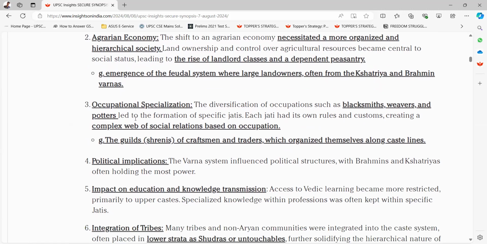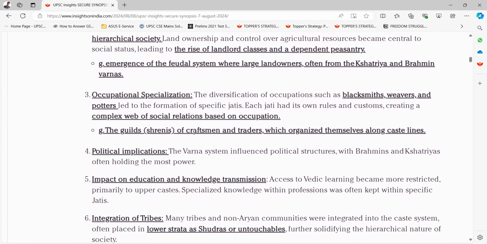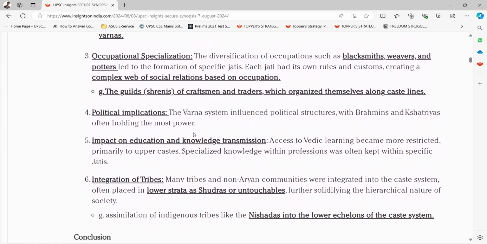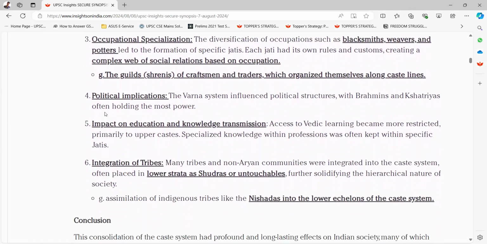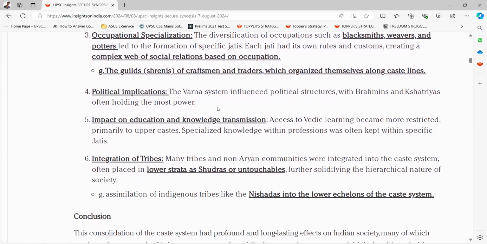Third is occupational specialization. The diversification of occupations such as blacksmiths, weavers, and potters led to the formation of the specific jatis. Each jati had its own rules and customs, creating a complex web of social relations based on occupation. Example, the guilds, shrenis of craftsmen and traders, which organized themselves along caste lines. Fourth, political implications. The Varna system influenced political structures, with Brahmins and Kshatriyas often holding the most power.